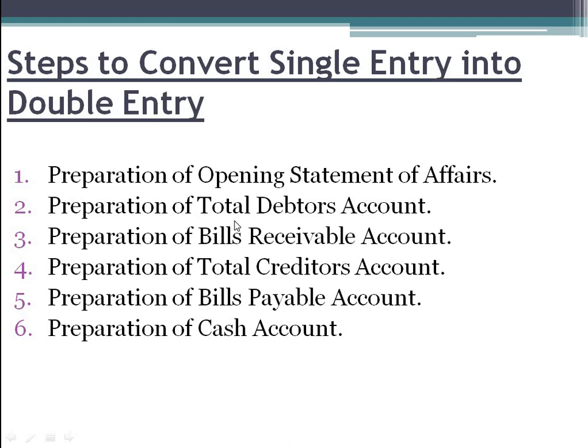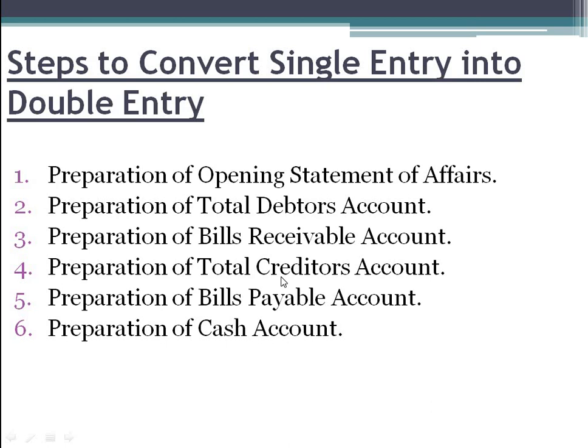Second point is you need to prepare total debtors account. Third, you need to prepare bills receivable account. Fourth, preparation of total creditors account. Fifth, preparation of bills payable account. And sixth, preparation of cash account. So if you want to convert a single entry data into a double entry system, you need to follow these 6 steps. That is, opening statement of affairs is to be prepared first, then the total debtors account, bills receivable account, total creditors account, bills payable account, and cash account.